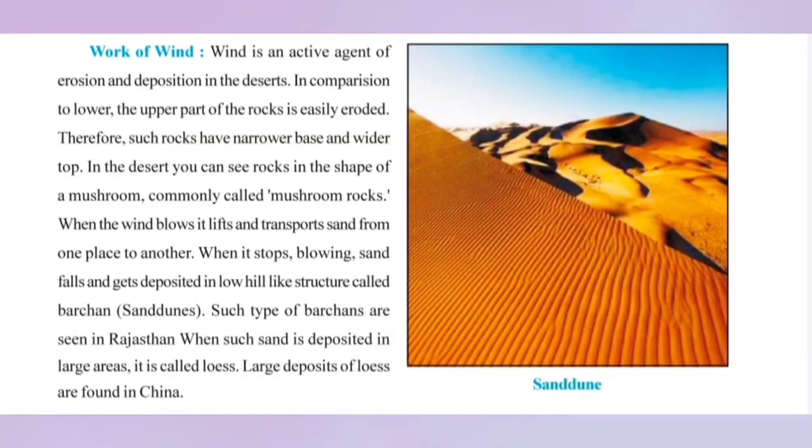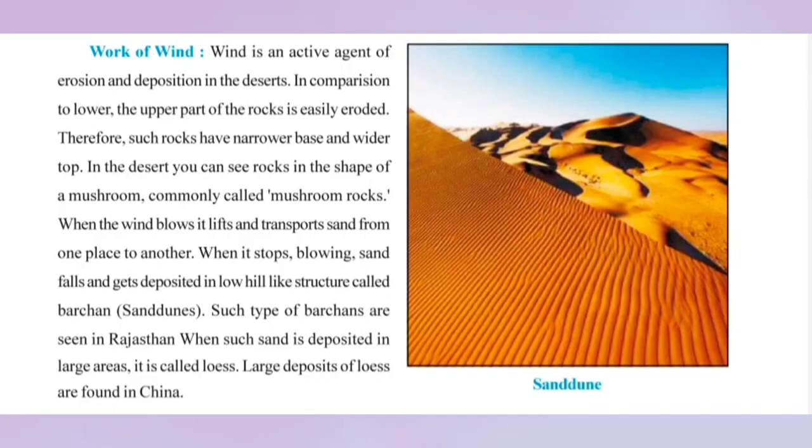You have the wind action. When we talk about wind action, it's primarily seen in the desert area where wind is predominant. So you have a huge amount of sand that is blowing from one region to another and deposited. Such deposition is known as loess. Loess is commonly seen in China. Then you have another structure known as sand dunes, and then you have mushroom rock.